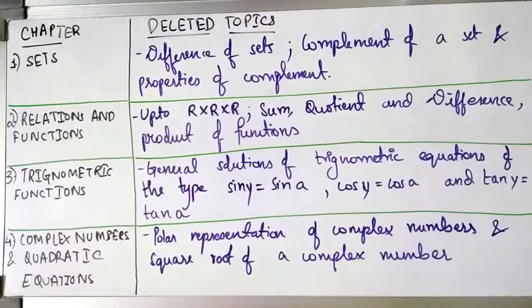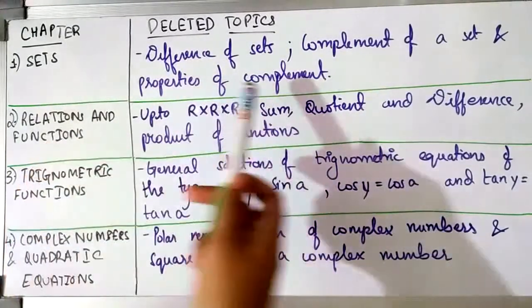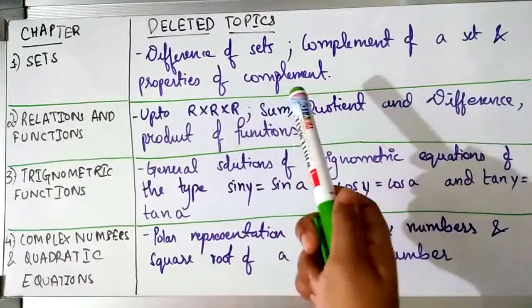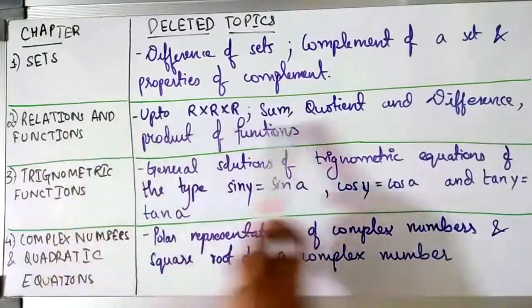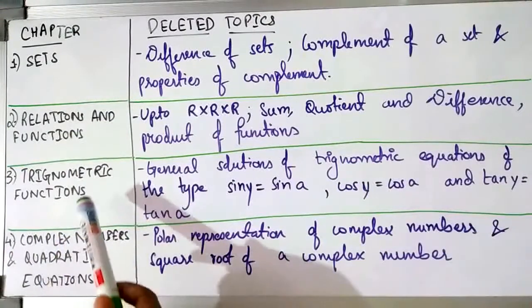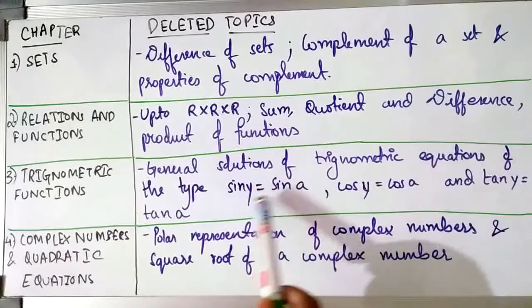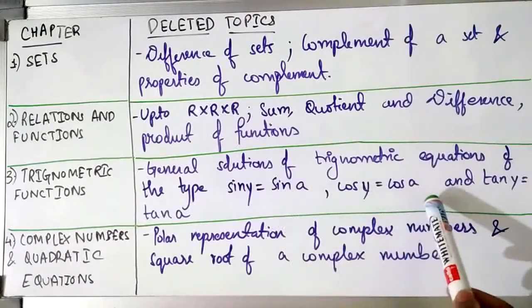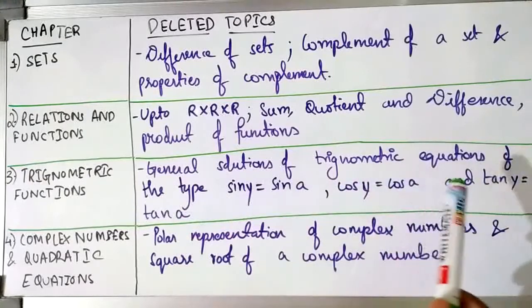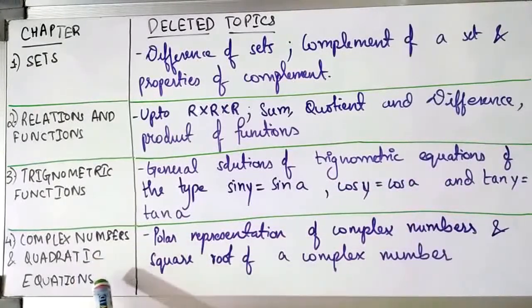In the following chapters, these are the topics that are deleted. In sets, the difference of sets, the complement of a set, and properties of complement are deleted. Then in relations and functions the following thing is deleted. In trigonometric functions, the general solutions of trigonometric equations of the type sin y equals sin a, or cos y equals cos a, or tan y equals tan a, are all deleted. And then in your complex numbers and quadratic equations chapter, the polar representation of complex numbers and the square root of a complex number are deleted. So I suggest you make a note of all these topics that are deleted.